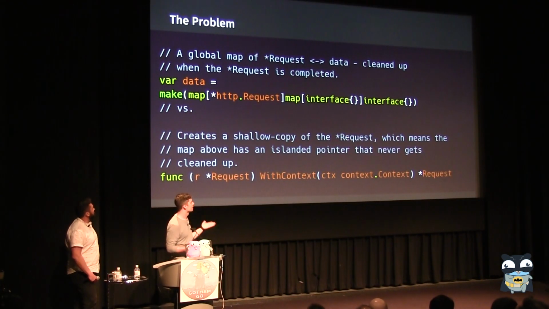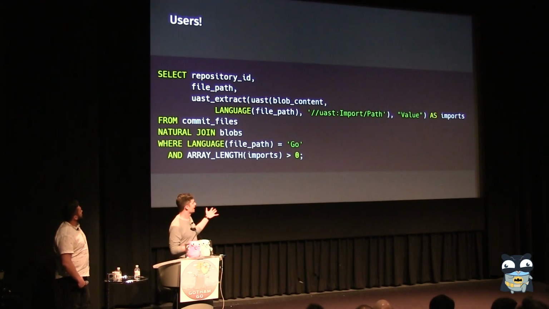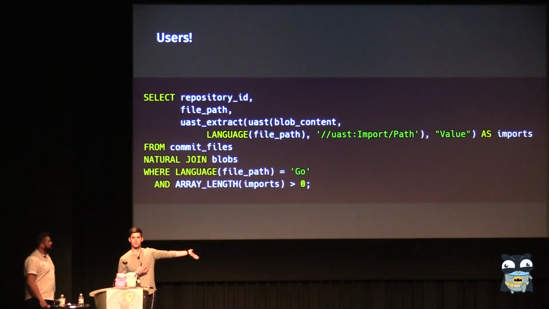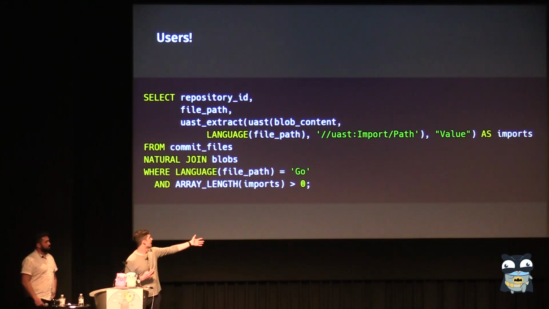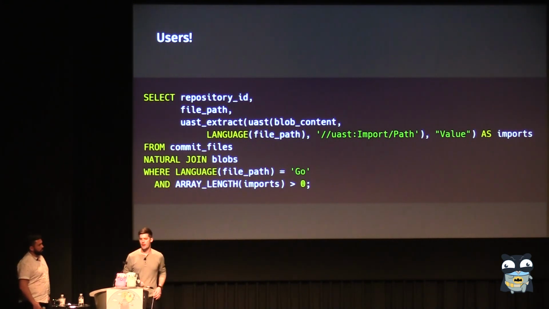So our goal again is, can we go and find these kinds of cases? What we have here is a really accurate way of finding the import paths. None of this like, I'm looking for parentheses in import paths, or did someone alias their import? I don't think about it anymore. I can just go, hey, extract all the cases where in the universal abstract syntax tree, import path, give me the value of that, and just make sure that the array is not empty, and then I get a nice array of those imports, and I can just check the membership of that array for the library I have. Much, much easier.